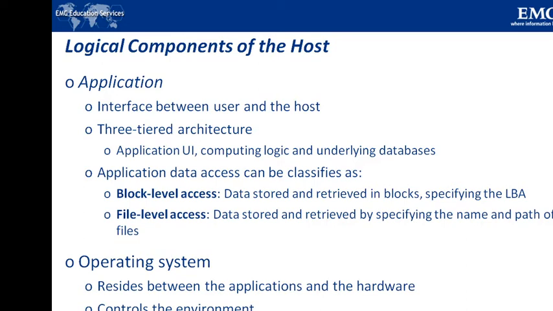The next component we have is the operating system. In traditional computing environments, an operating system controls all aspects of the computing. It works between the application and the physical components of a computer system. One of the services it provides to the applications is data access. The operating system also monitors and responds to user actions and the environment. It organizes and controls hardware components and manages the allocation of hardware resources. It provides basic security for the access and usage of all managed resources.